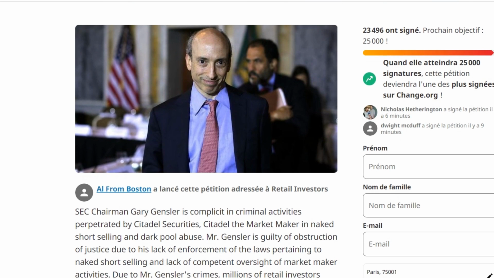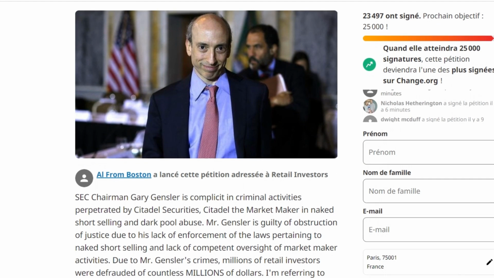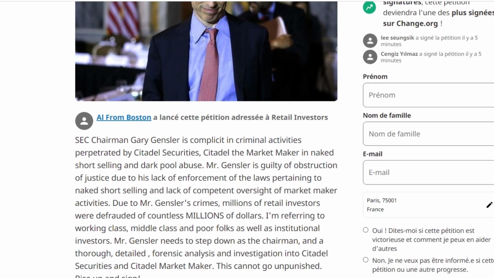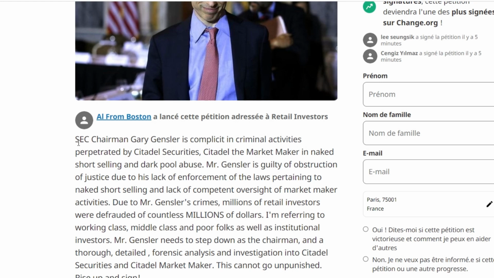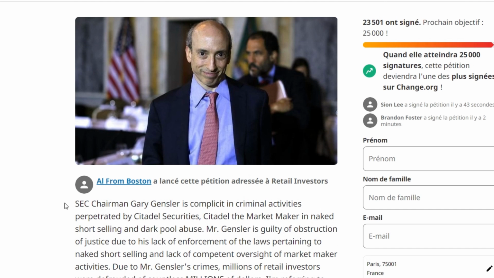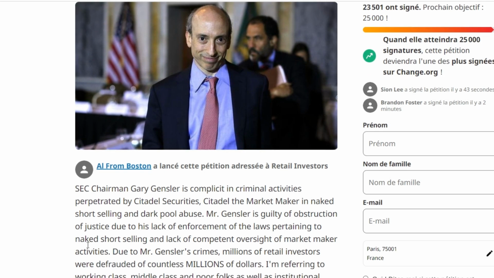Recall that the company was accused of unfair trading and market making in relation to GameStop shares, using the Robinhood broker and buying customer order data from him. However, it seems that most of the signatories are participating in the initiative because of their dissatisfaction with the rhetoric of the head of the SEC regarding cryptocurrencies, a market that Gensler calls the Wild West. It was under Gensler that the regulator took a tougher stance on digital assets.